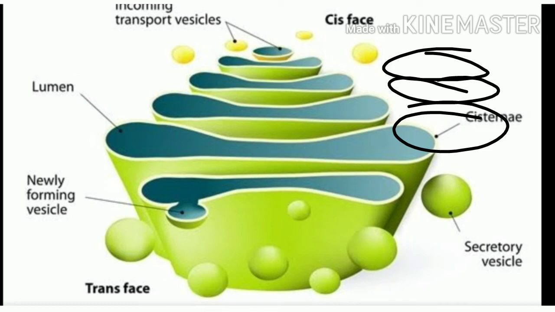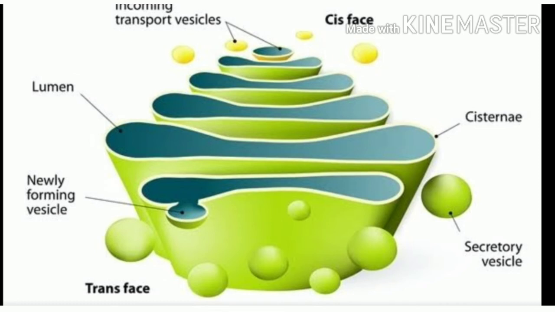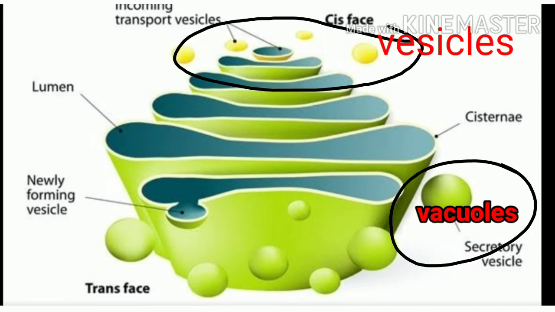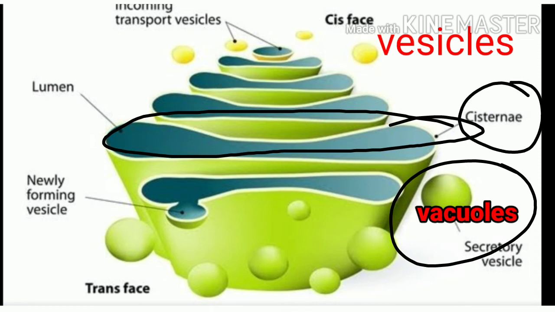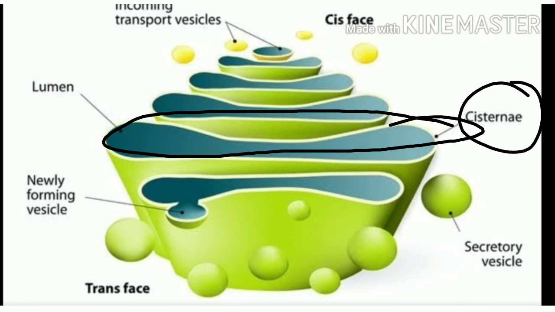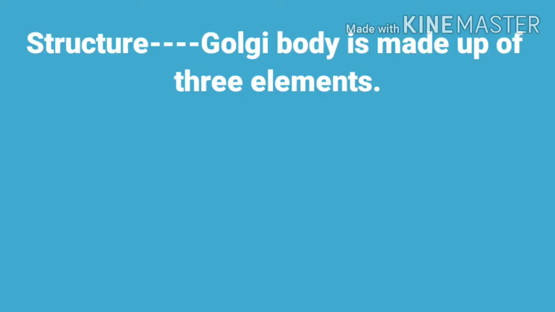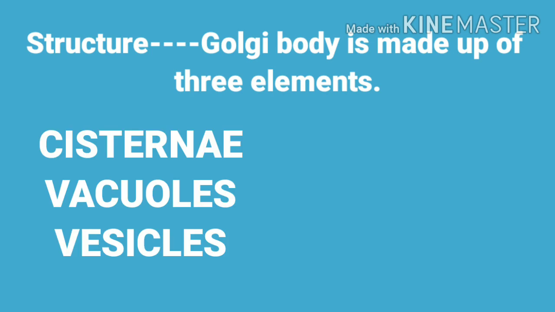So this Golgi body is made up of three elements. They are vesicles, vacuoles and cisternae. You can see this is the vacuole. The bigger one is the vacuole and the smaller one is the vesicle. So this is the basic structure of the Golgi apparatus. The Golgi body is made up of three elements, that is cisternae, vacuoles and vesicles, right? All these have different functions.